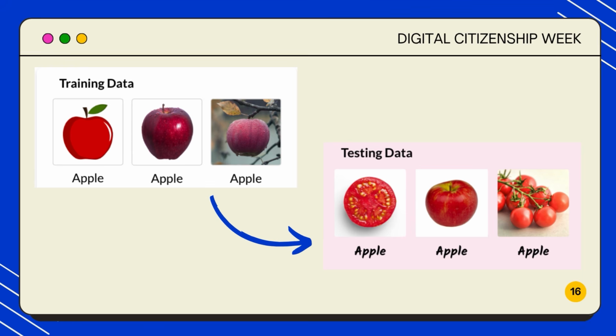Here's a mistake. Tomatoes are being classified as apples. In the training data, apples were the only example of a red fruit. Our testing results show that the AI learned to identify anything red as an apple. The AI we created has a bias towards thinking that every red fruit is an apple.